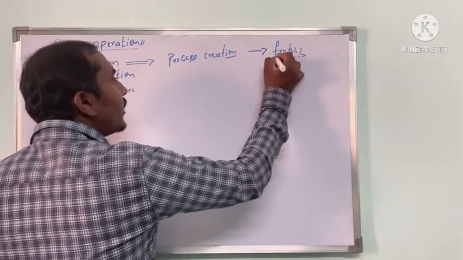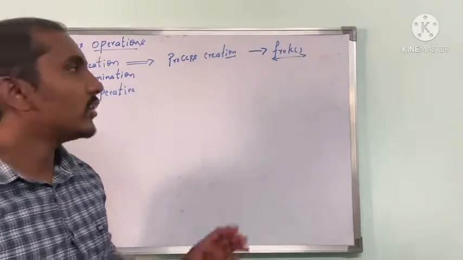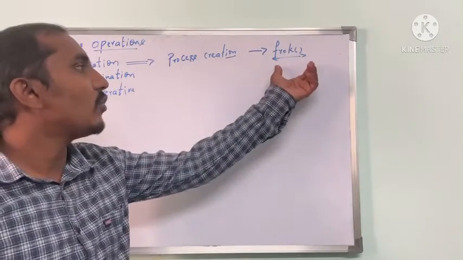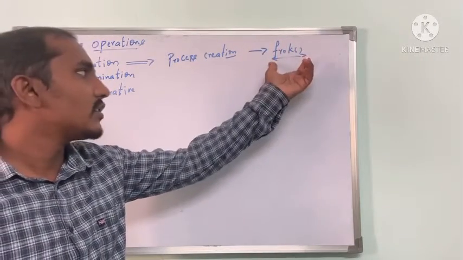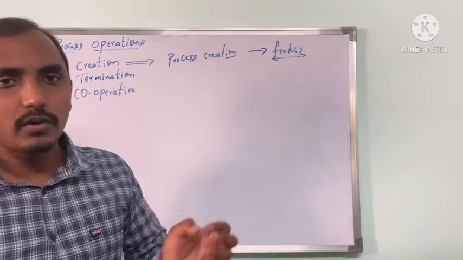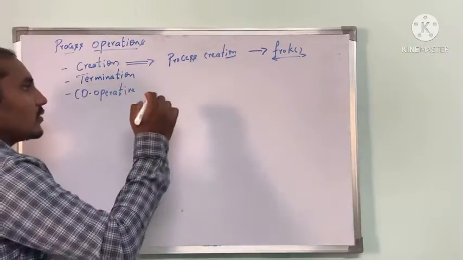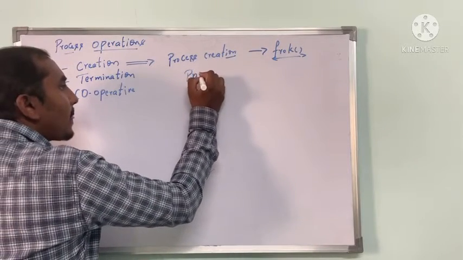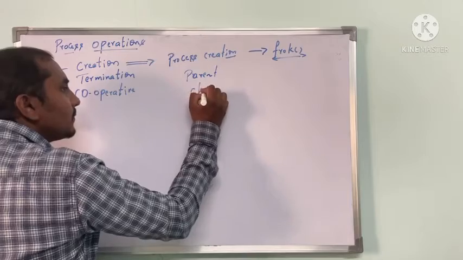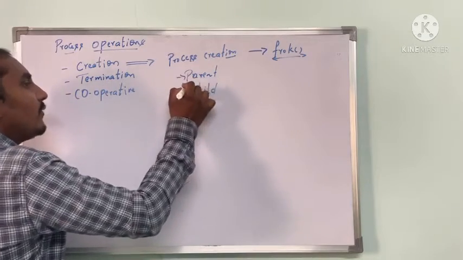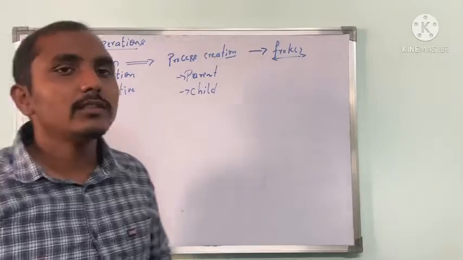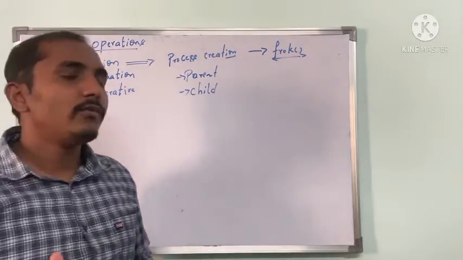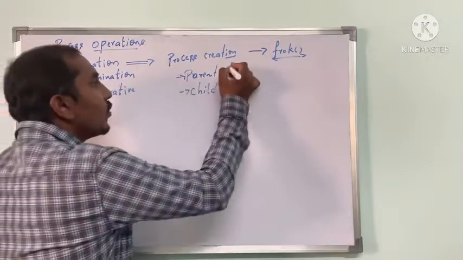So what is fork? Fork is a system call that is used to create a process. Whenever I want to create a process, a system function will be called, and that system function is called fork. In this process we have two things: one is the parent process, the other one is the child process. So we have two types of processes. For example, every process will have something called a PID.